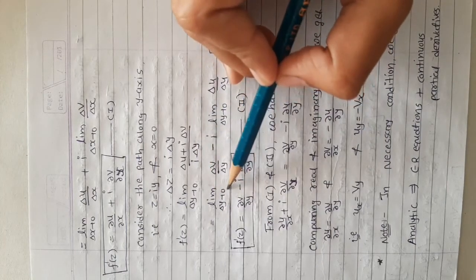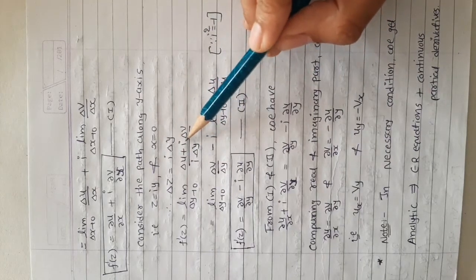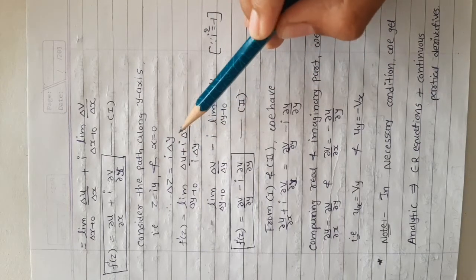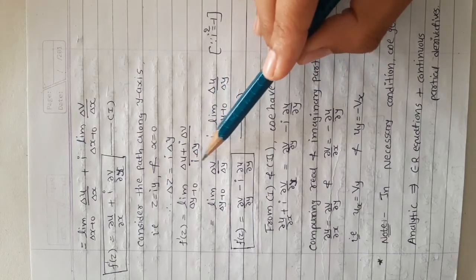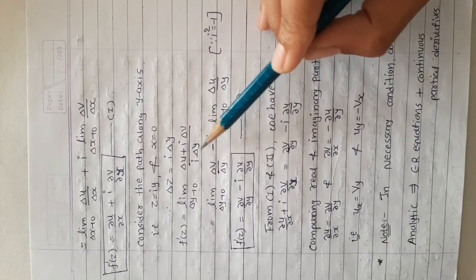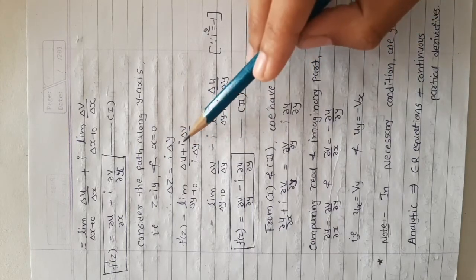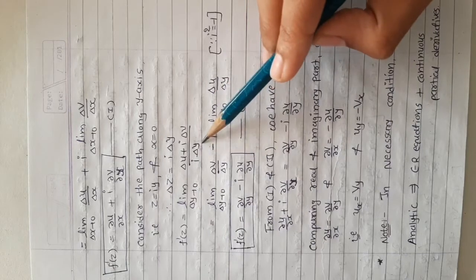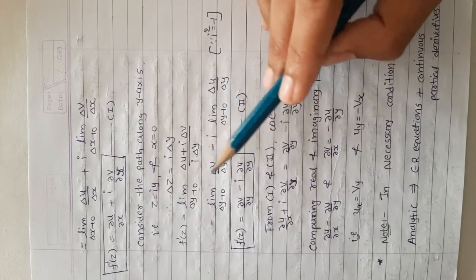So limit Δy tends to 0, here this term has Δu upon iΔy plus limit Δy tends to 0, iΔv by iΔy. So i cancels out, Δv by Δy, this is a real term.